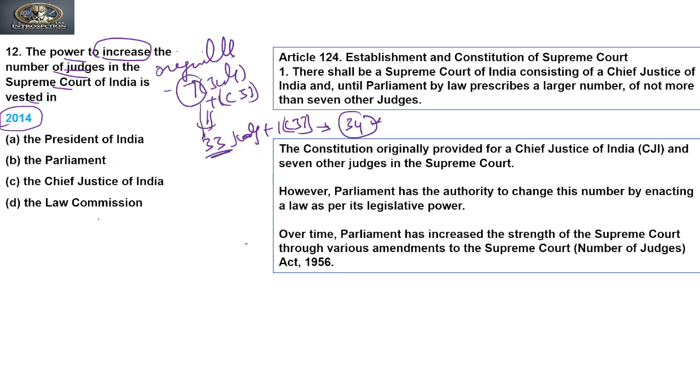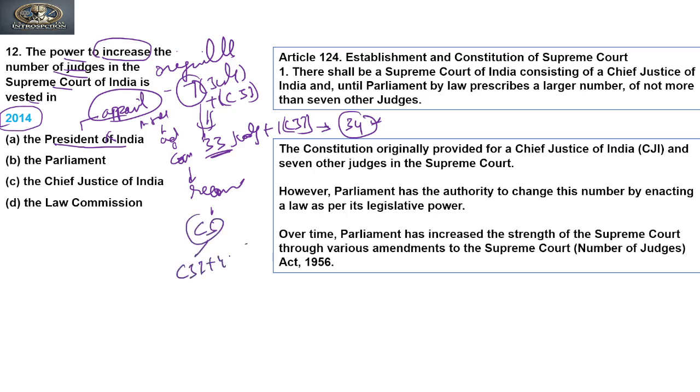So which authority has been empowered? Does the President of India increase the number of judges? No. The President of India only has the power to appoint the judges, and that is also on the aid and advice of the Council of Ministers, who advise on the basis of the recommendations of names sent by the collegium system, which includes the Chief Justice of India plus 4 other judges.